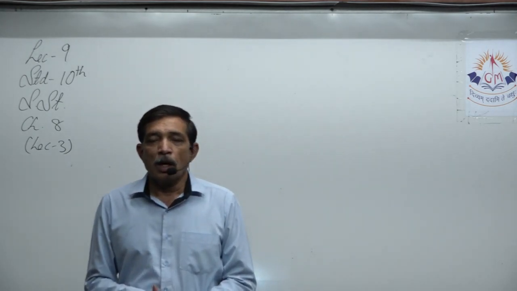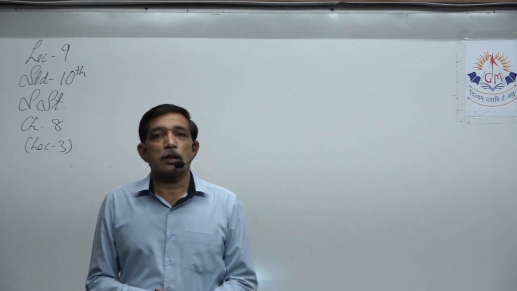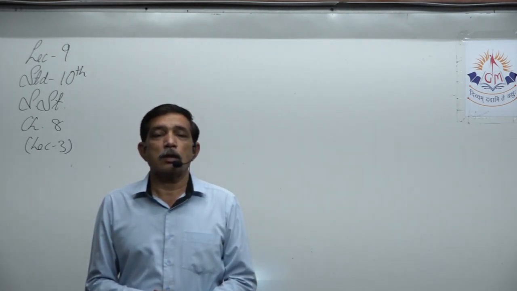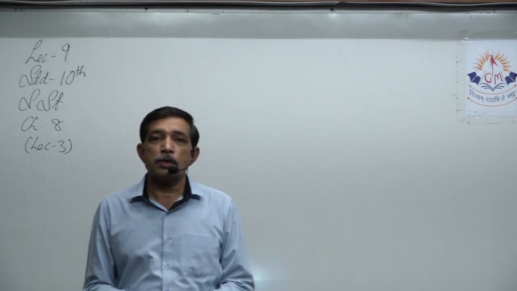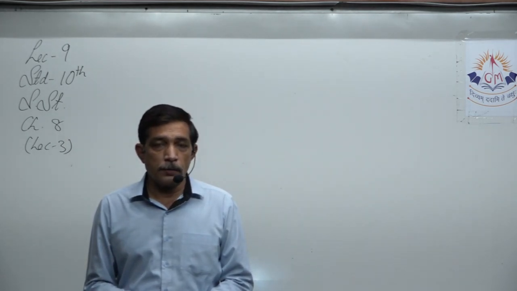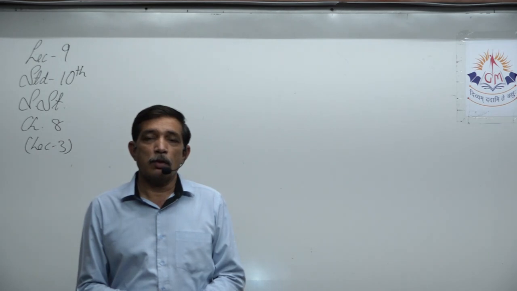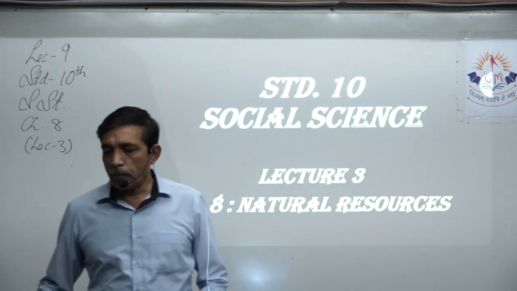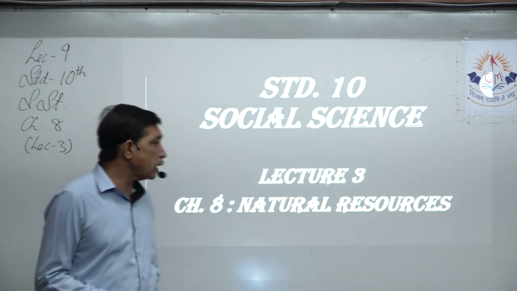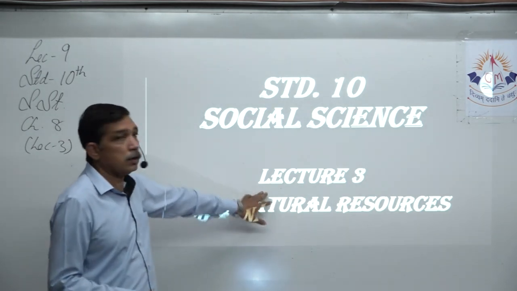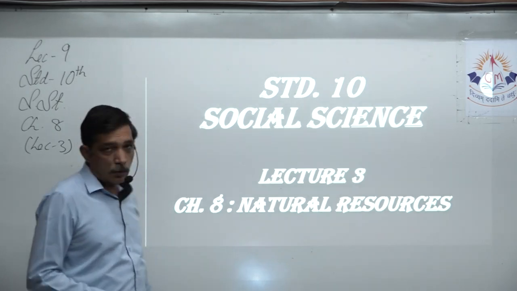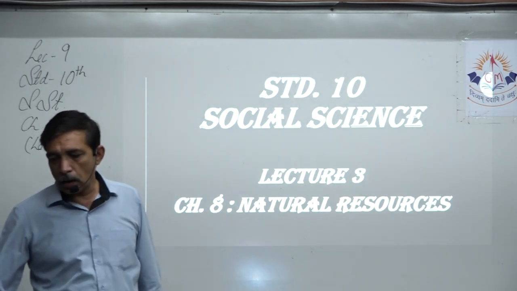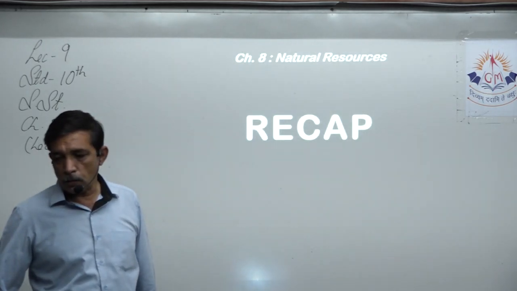Students, we have already completed the explanation and understanding of chapter number 1 of history, that is Heritage of India. Next we started with chapter number 8, Natural Resources, which happens to be the first chapter in geography. In that also we have completed 2 lectures. So let us take a quick recap before we go ahead with today's lecture, that is lecture 3 for chapter number 8, Natural Resources. Let's take a quick recap of what we have learned so far.